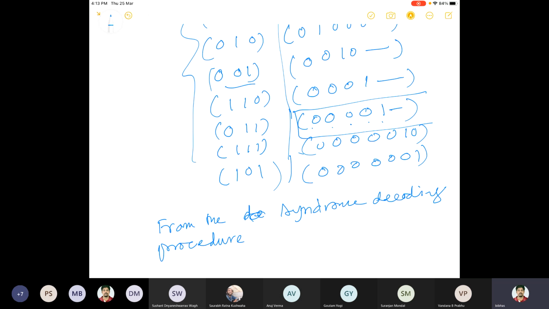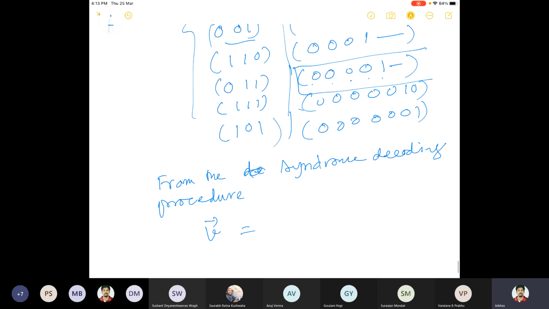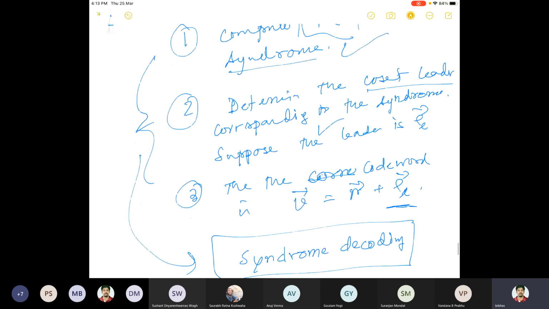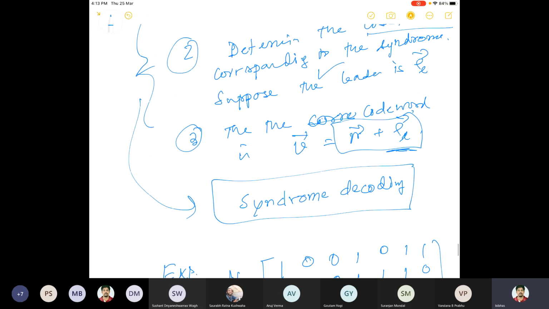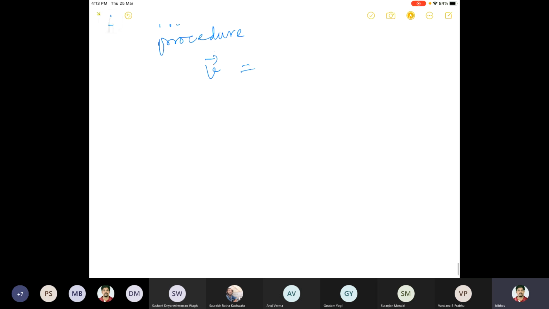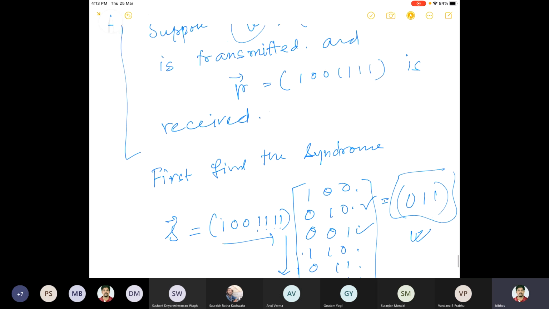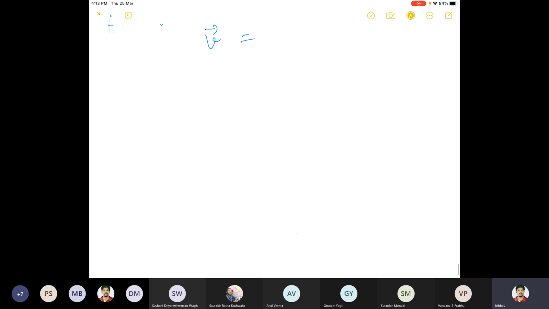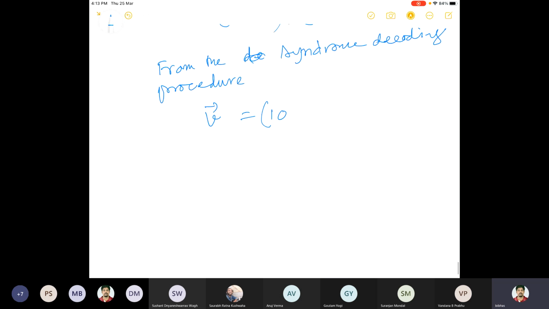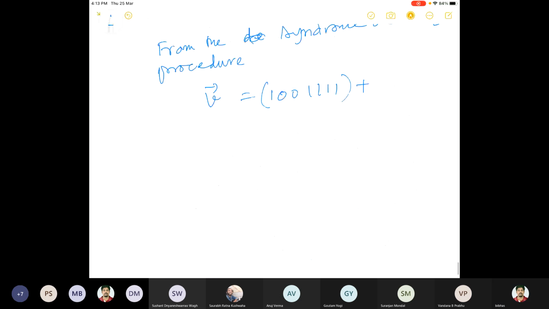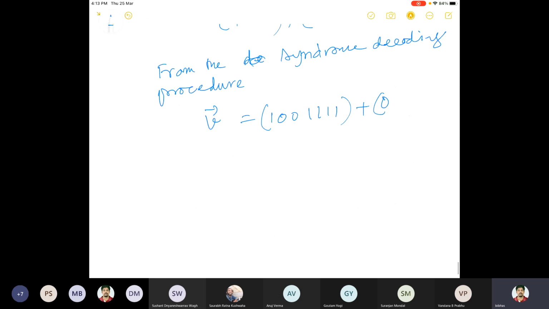V should be equal to R plus E_L. I already have detected what E_L is. I just have to add it. So R was what? R was this one, 1, 0, 0, 1, 1, 1, 1. Plus E. E I already have detected is this one. The fifth one is 1. Let us add the fifth one: 1, 2, 3, 4, fifth, 0, 0.